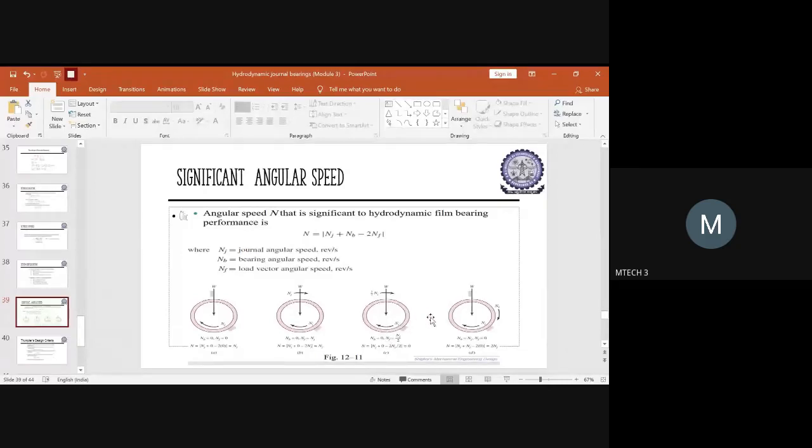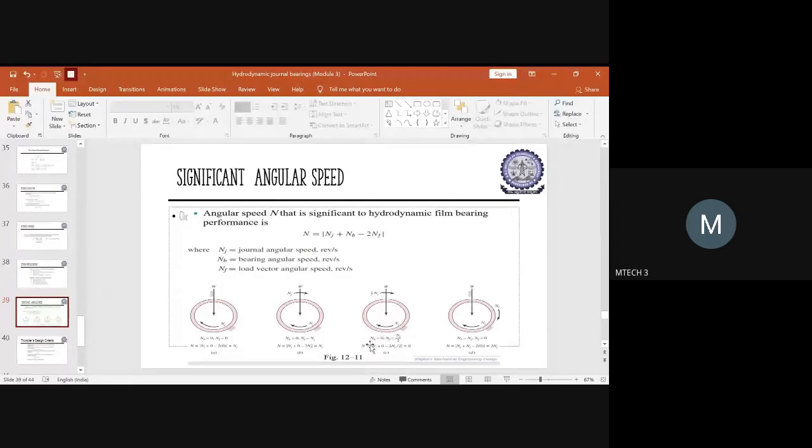Again, every time you can see the values, and here it is given. The angular velocity of the journal is given, and the angular velocity of the load vector is equal to half the angular velocity of the journal bearing. So NF will be equal to Nj by 2. The load vector angular speed is now represented in terms of the journal angular speed. So NF will be equal to 1 by 2 into Nj. In place of NF, we can write N suffix J by 2.